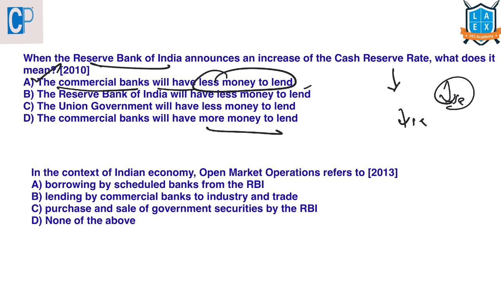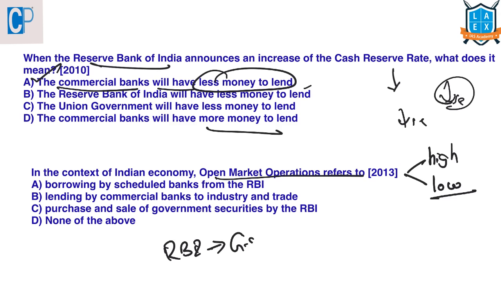In the context of Indian economy, open market operations refers to. Okay, let me explain what this open market operation is. This will be applicable in two conditions: when there is excess liquidity and when there is very low liquidity in the economy. What the Reserve Bank of India will do is sell the government securities, government bonds in the open market if there is high money supply in the economy.